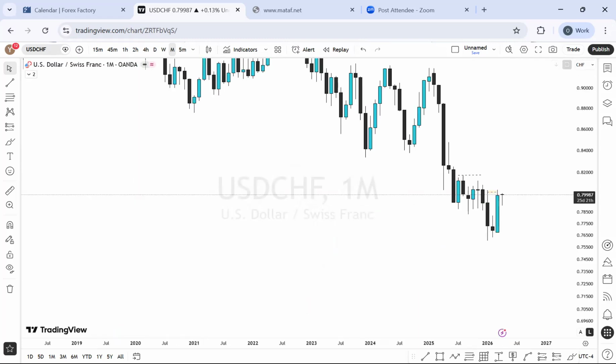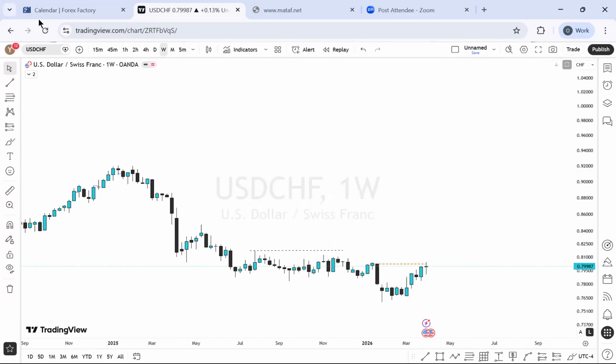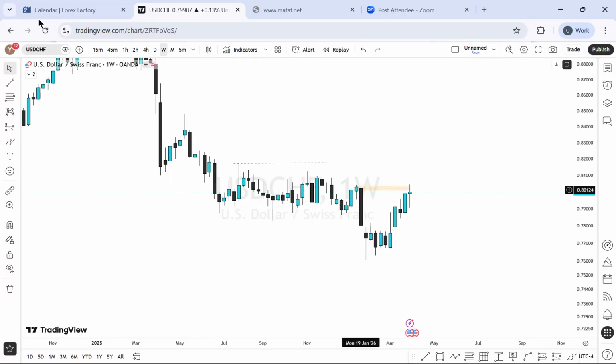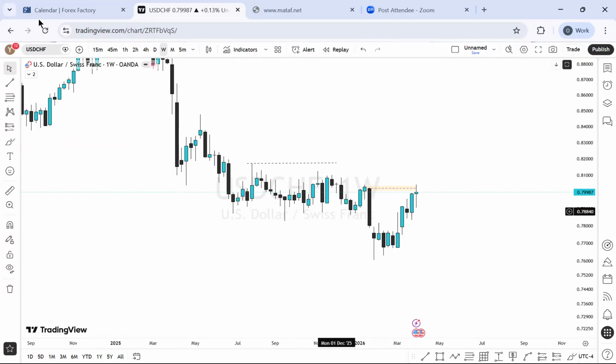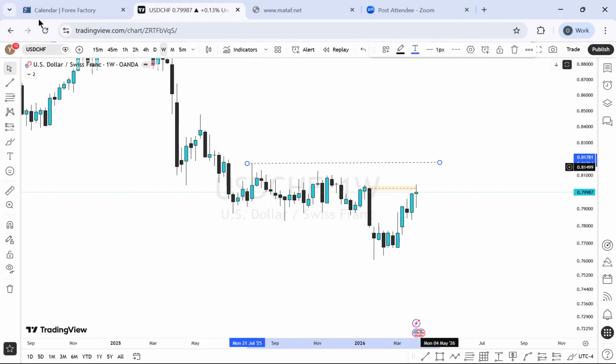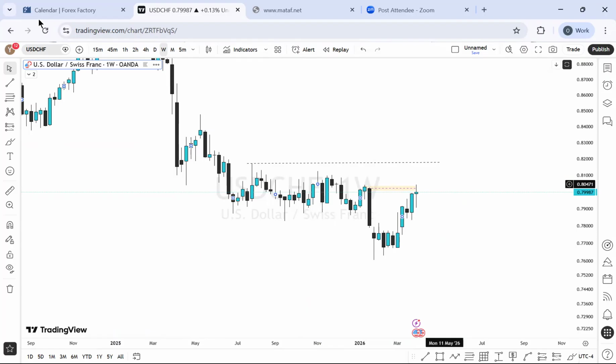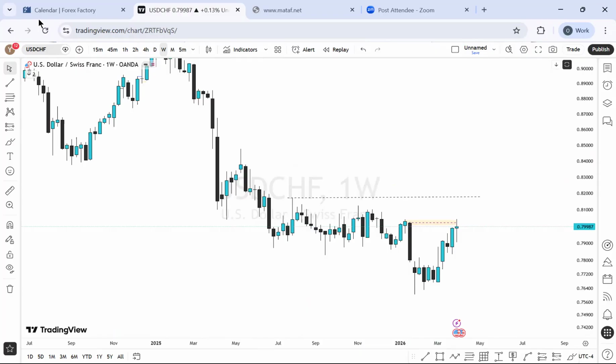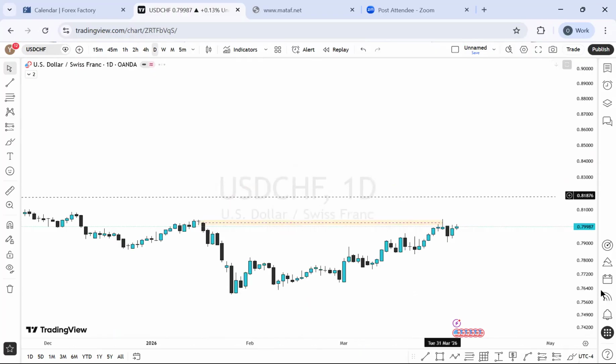Weekly, this is looking bullish. You're looking at this. Oh, this is monthly, sorry. Monthly is looking very bullish, right? For last week, we have a bullish one. This week, I've said it before, we should be having a reaction from here. And I think we had part of that reaction last week right here. So what I'll be looking for is the buy momentum that will take the market into this range. And from there to the current market price, we should be having about 170 to 189 pips, 180 pips rather.